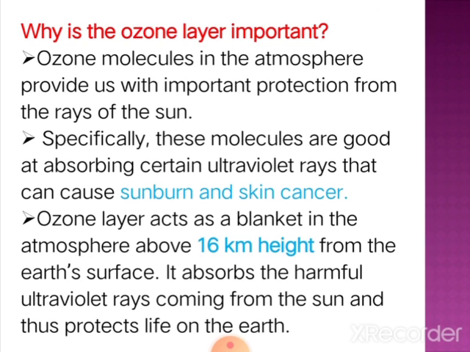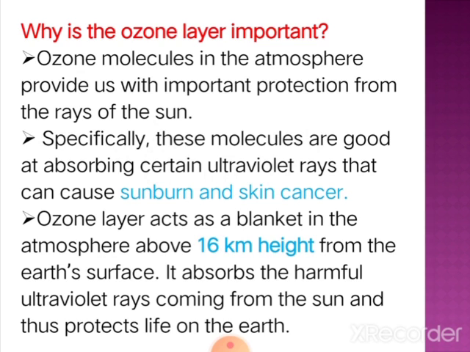Then why is the ozone layer important? Ozone molecules in the atmosphere provide very important protection from solar radiation. These ozone molecules are especially good at absorbing the ultraviolet radiation reaching our earth.